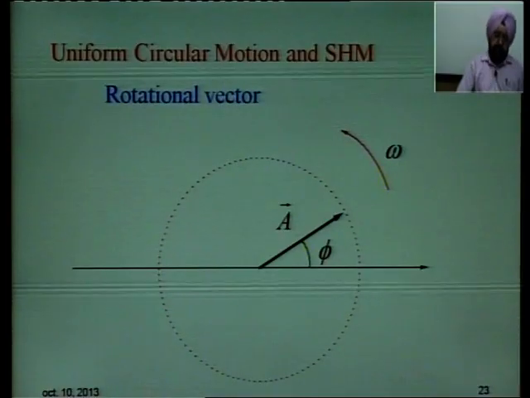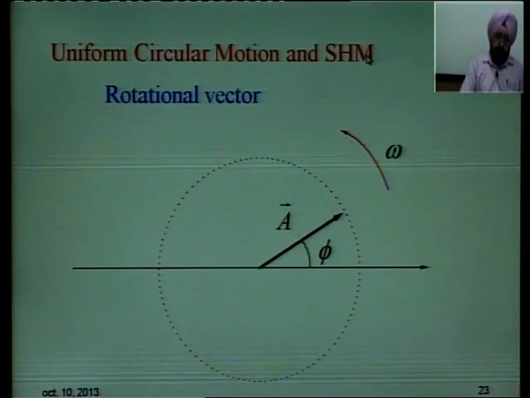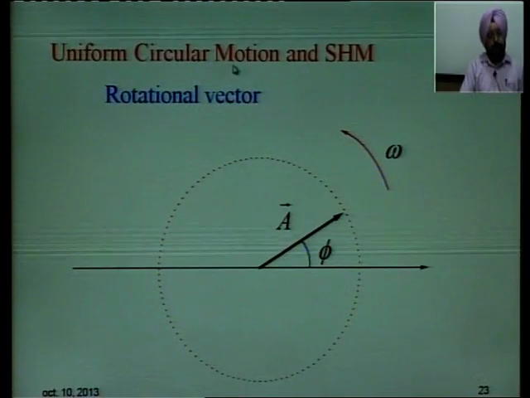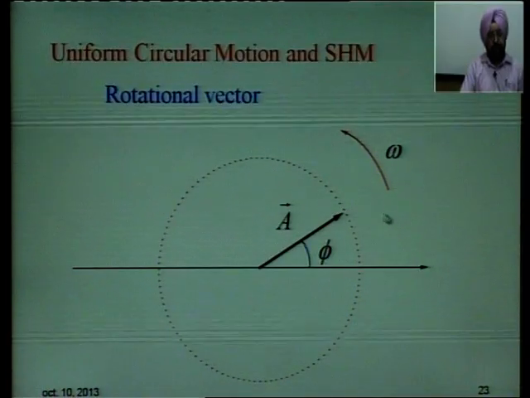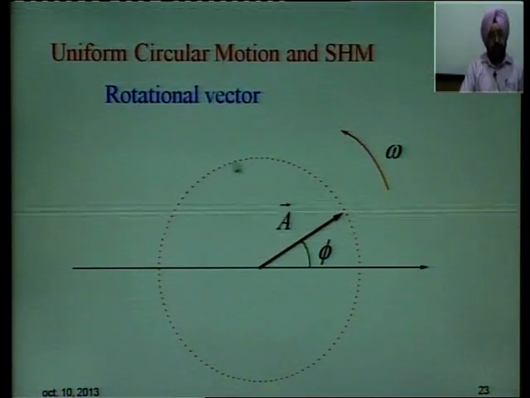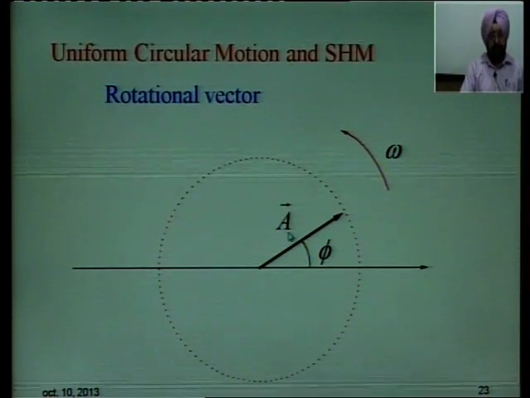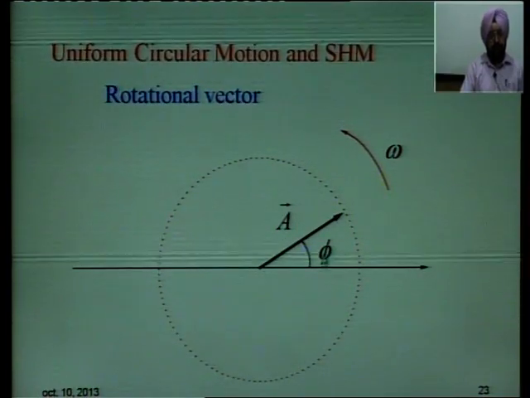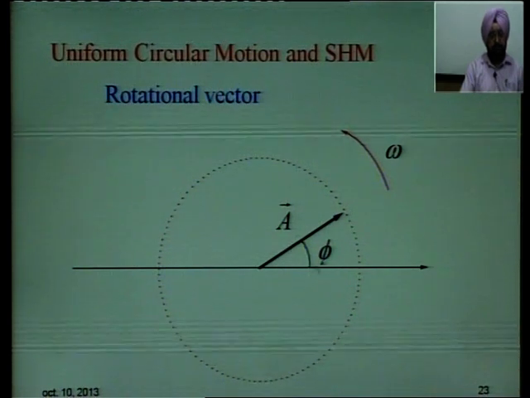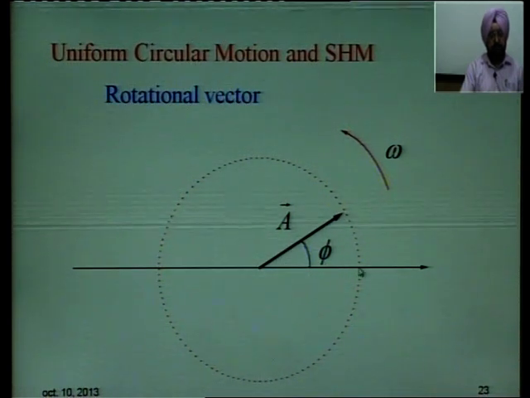As I told you, we can consider simple harmonic motion as consistent with uniform circular motion. This is the rotational vector. The particle is moving around in a circle. Amplitude is a, which is also equal to the radius of the circle. Phi is the phase angle between this point and this point.